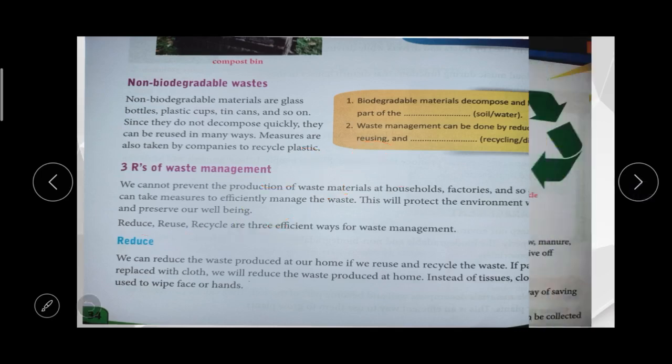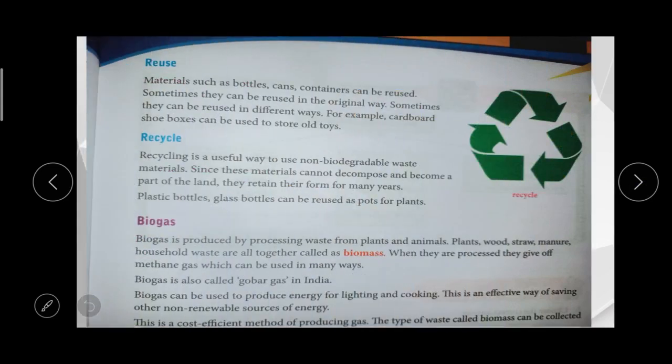The next one is reuse. Bottles, cans, containers, we can reuse those. We can turn that juice bottle into something useful, like a flower vase. Some other reuses: we can use waste containers to plant trees and some small vegetables. Sometimes they can be reused in some other way.